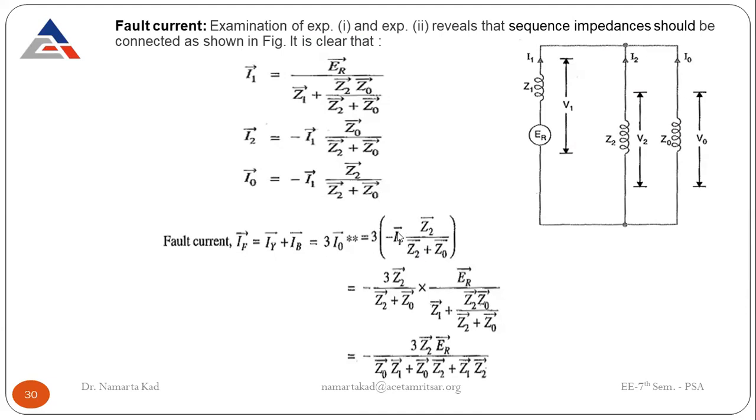And just put down here the formula for I1, solve it, and you come up with the formula for the fault current. So the fault current for the double line to ground fault is minus 3 Z2 into ER divided by Z1 Z0 plus Z0 Z2 plus Z1 Z2. So this is the formula for the current.